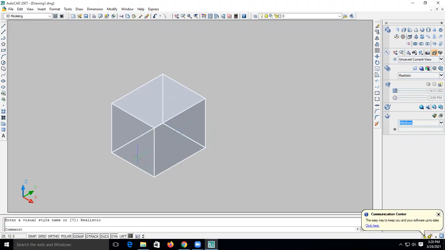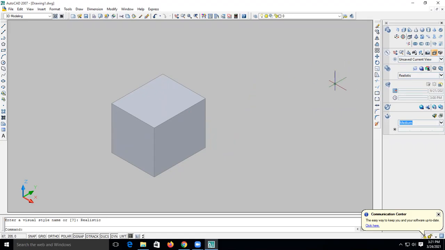Okay, now we have drawn the box over here. So box draw करने के लिए और एक process है. So you can create, you can draw a rectangle from here. एक rectangle आप draw कर सकते हो.